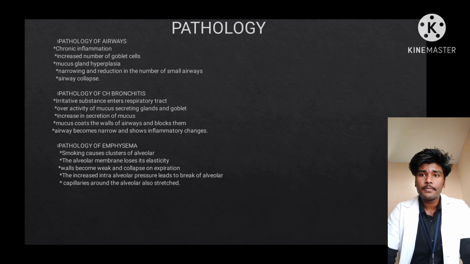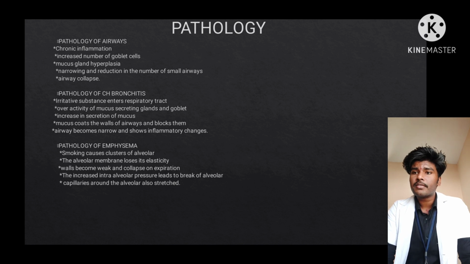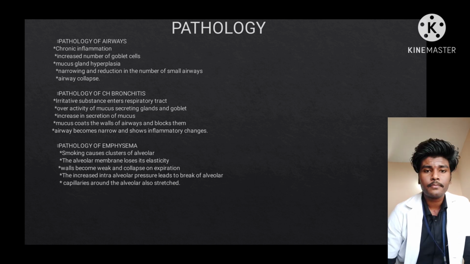Pathology of emphysema. Smoking causes clusters of alveoli. The alveolar membrane loses its elasticity. Walls become weak and collapse on expiration. The increased intra-alveolar pressure leads to breaking of the alveoli. Capillaries around the alveoli are also stretched.